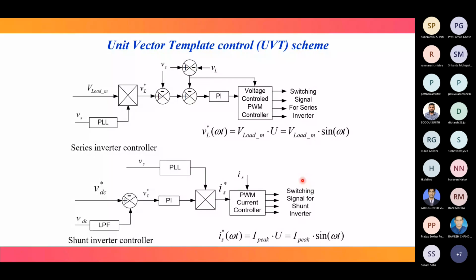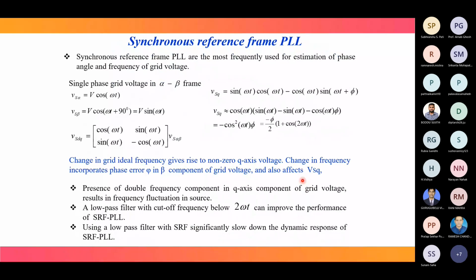Now, coming to the problem associated with the synchronous reference frame PLL that we discussed before the unit vector template. In that PLL, what is the problem, and how can we eradicate it? Generally, synchronous reference frame PLLs are the most frequently used for estimation of phase in control techniques. Whenever there is a requirement of phase angle and frequency, we generally use this PLL.